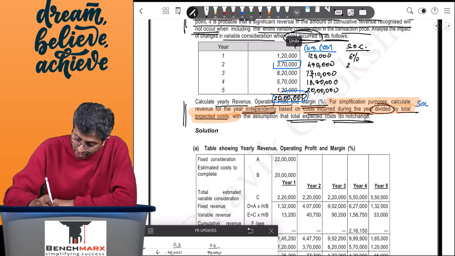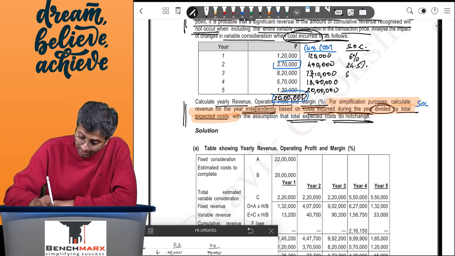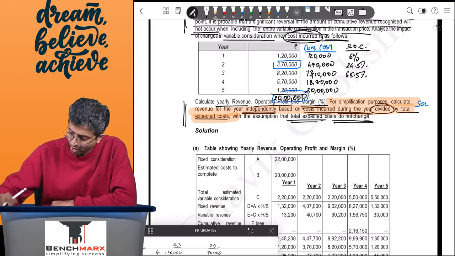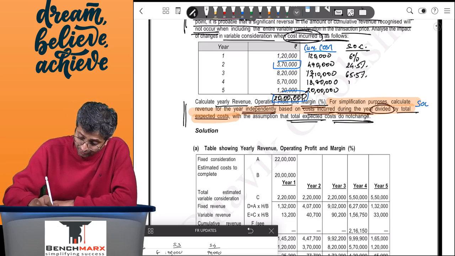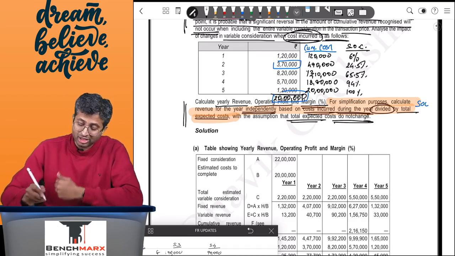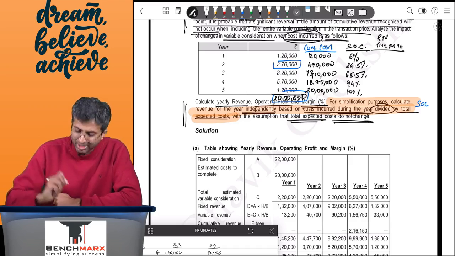Remember, this is not for the year, this is till date, 24.5%. 13,10,000 divided by 20 lakhs comes to 65.5%. 18,80,000 upon 20 lakhs comes to 94%, and lastly this is 100%. So your revenue ideally should be recognized on a till date basis. So your revenue till date should be recognized based on this.